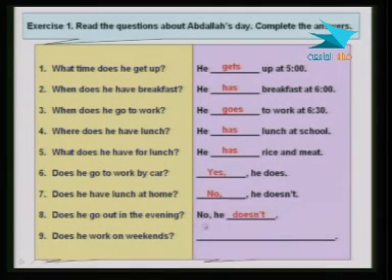He doesn't. Again, does he work on weekends? All right, question number 9. Does he work on weekends? Again, that's a yes/no question.